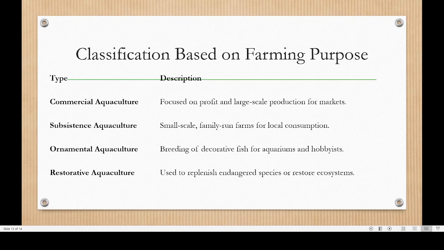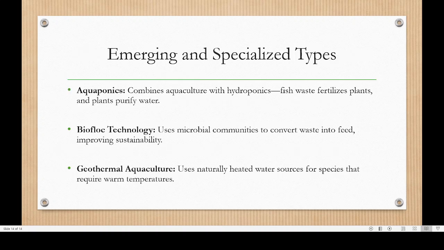Then another is restorative aquaculture. From the term itself, for example, certain endangered species are very rare. In order to replace their population, we grow them in artificial tanks and introduce them into natural waters. That is known as restorative aquaculture. So these are the purposes of different types of aquaculture farming.